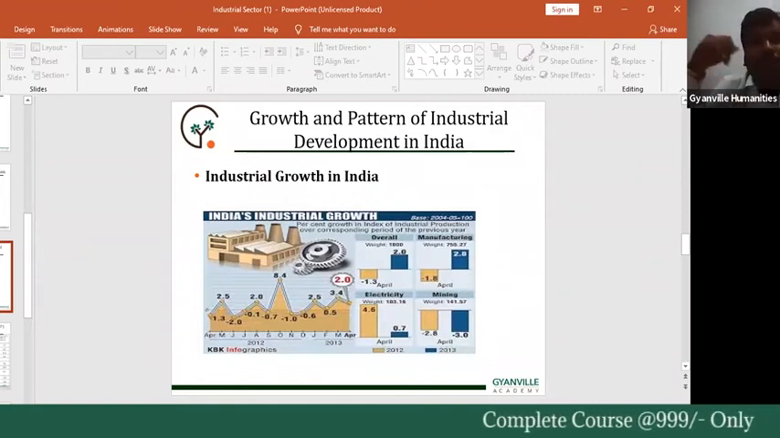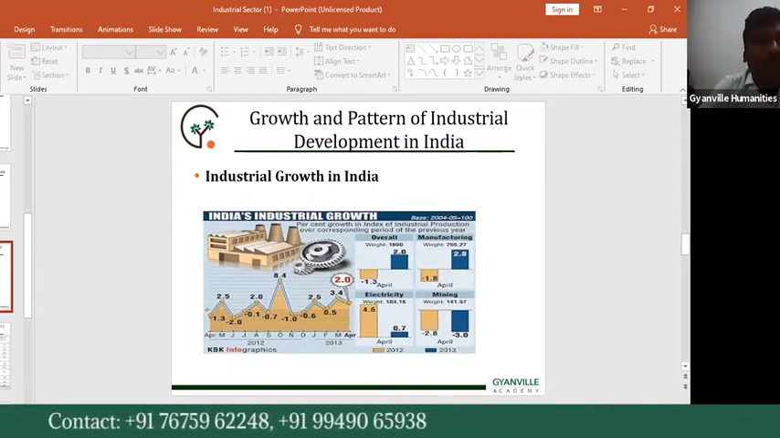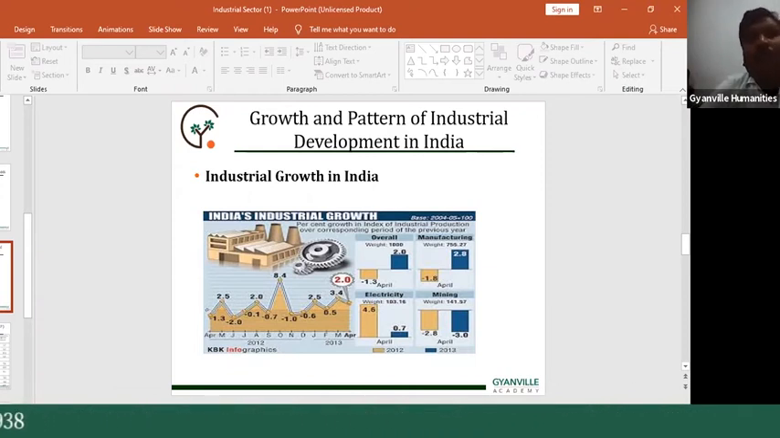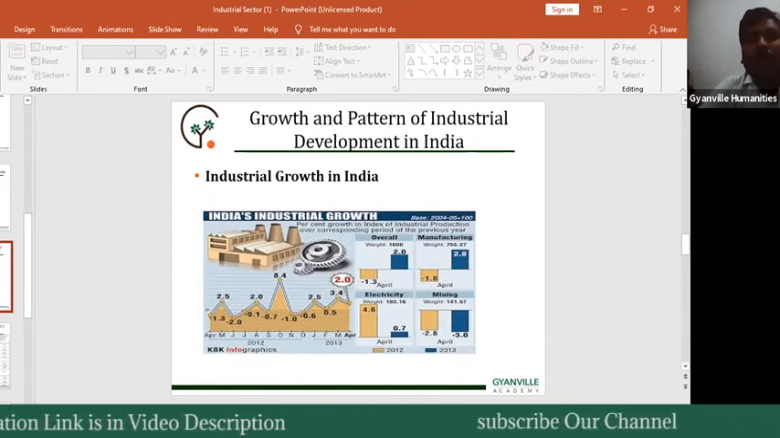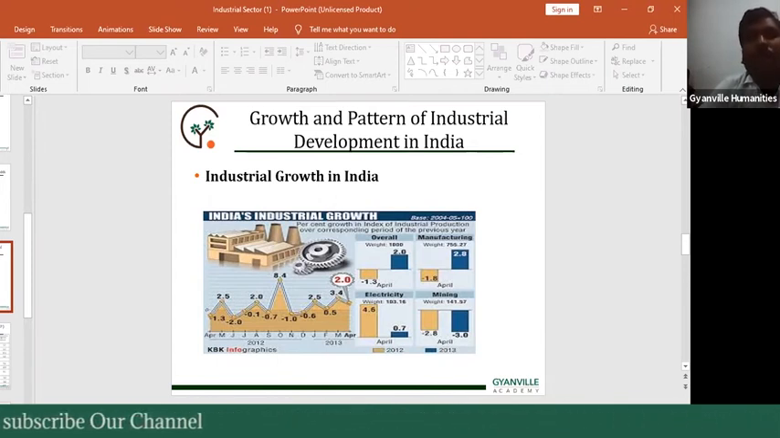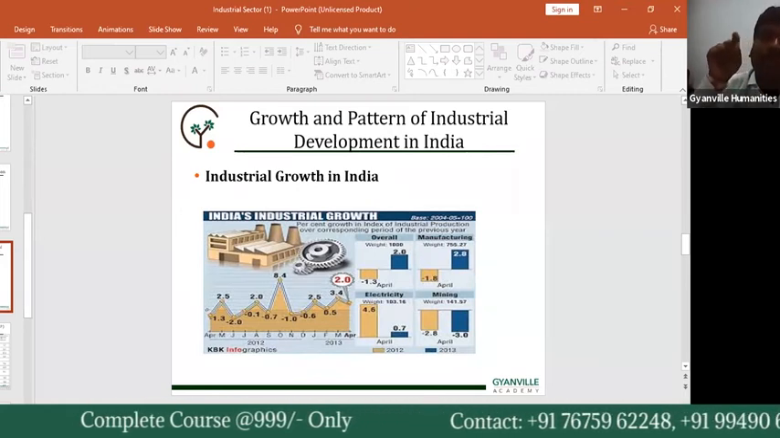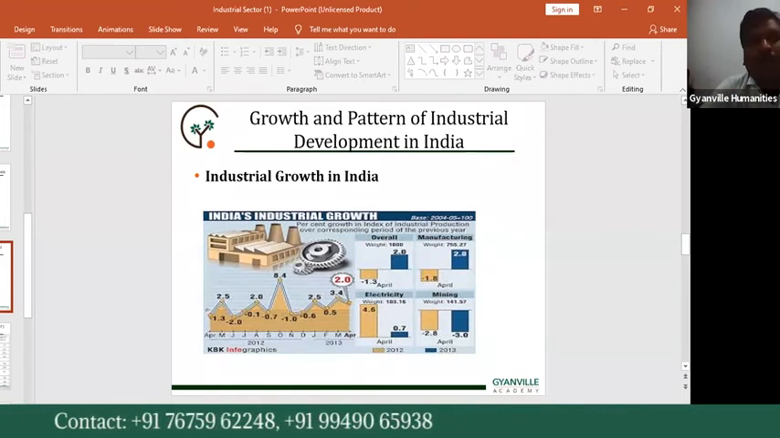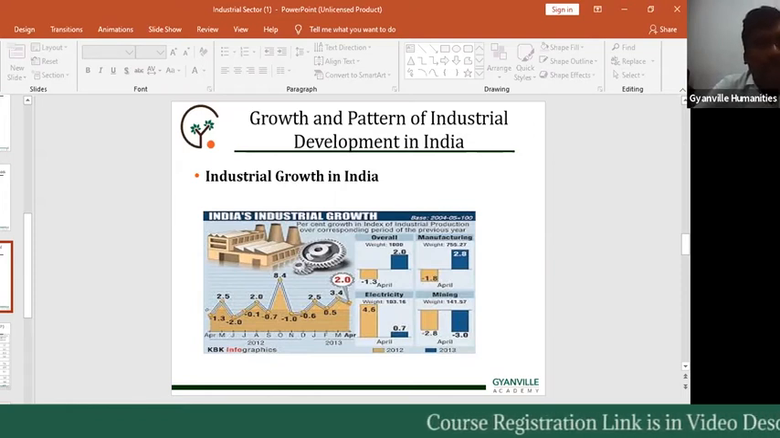Compared to advanced countries, that means developed economies, industrialization in India has to develop at a much faster rate. The annual growth rate of industrial growth in India is high compared to developed countries. About 10% of the total workers are employed in the organized industrial sector.